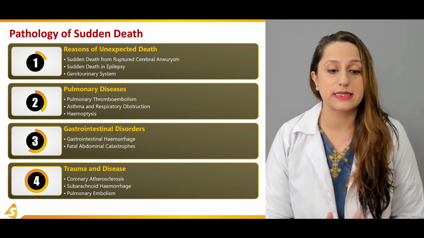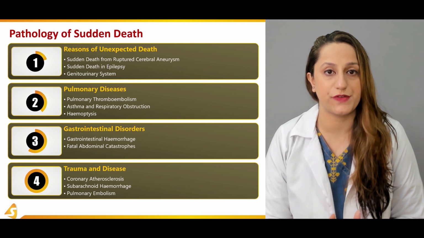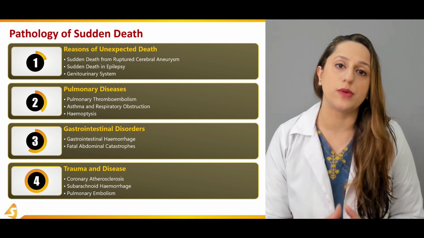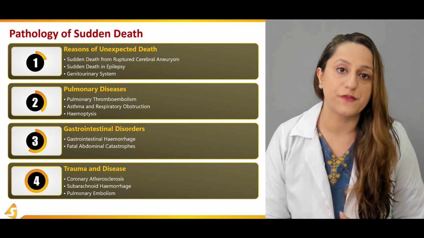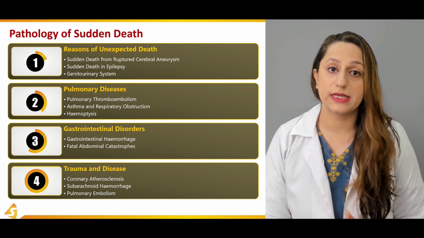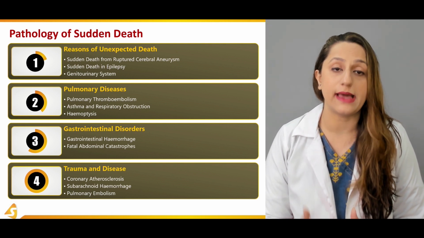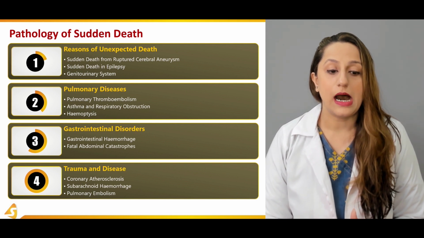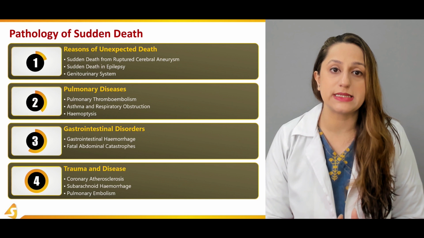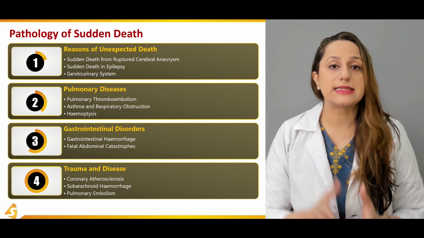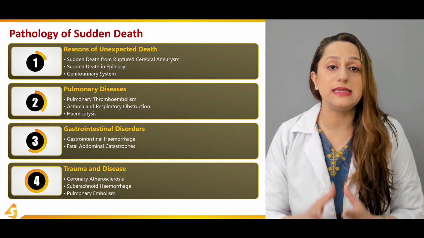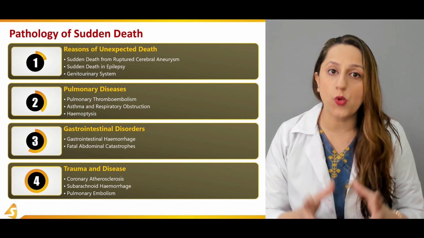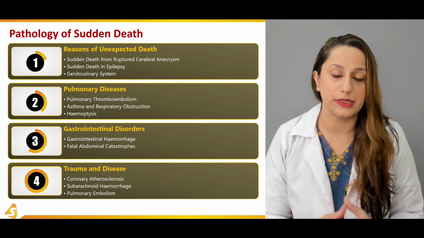Moreover, we'll be discussing the fatal abdominal catastrophes. It's basically any trauma that can lead to a fatal death. For example, any abdominal trauma, as well as a chest or thoracic trauma. After that, in the fourth section, we'll be discussing trauma, and side by side, we'll be discussing any disease phenomena that correlate to this traumatic phenomena.